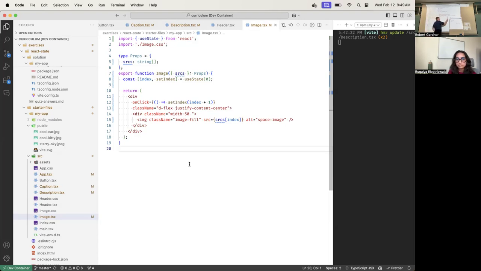Then here's my next curly braces. I evaluate sources at index, and index is 0, so sources at 0 is the string that contains the first image. Now I can take this whole JSX and return it to React.